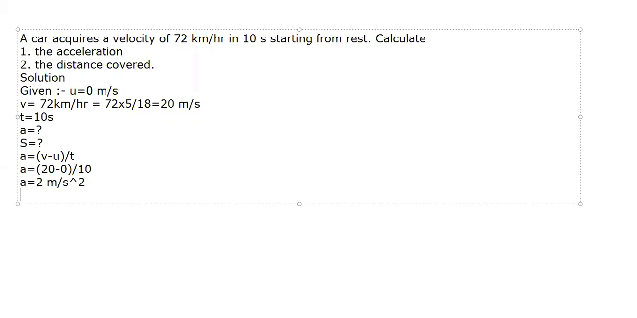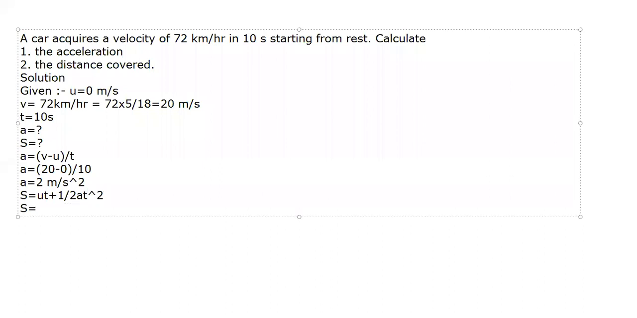Now the next thing we have to calculate is the distance covered. Should I use speed is equal to distance upon time here? No, I cannot use it. Why? Because the object is accelerating. So I will use the formula S is equal to ut plus half at square. This formula we are going to use. Chalo, so let's do it.